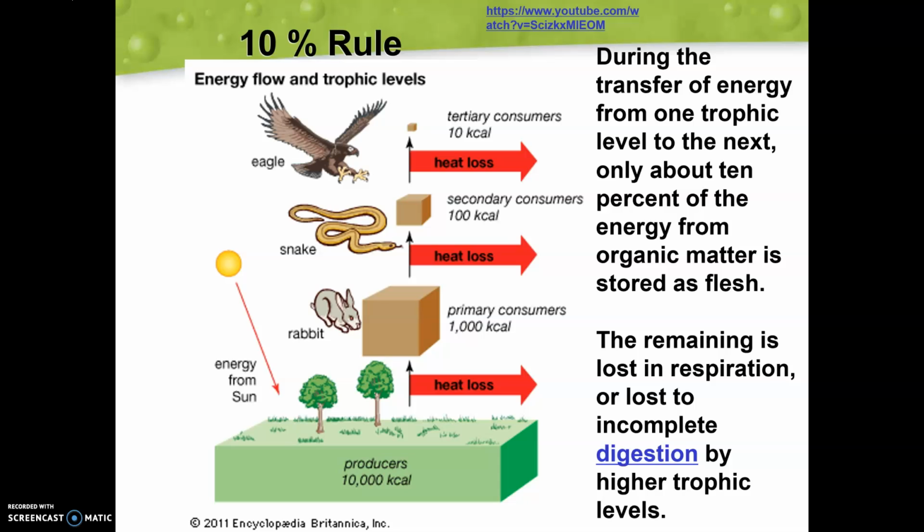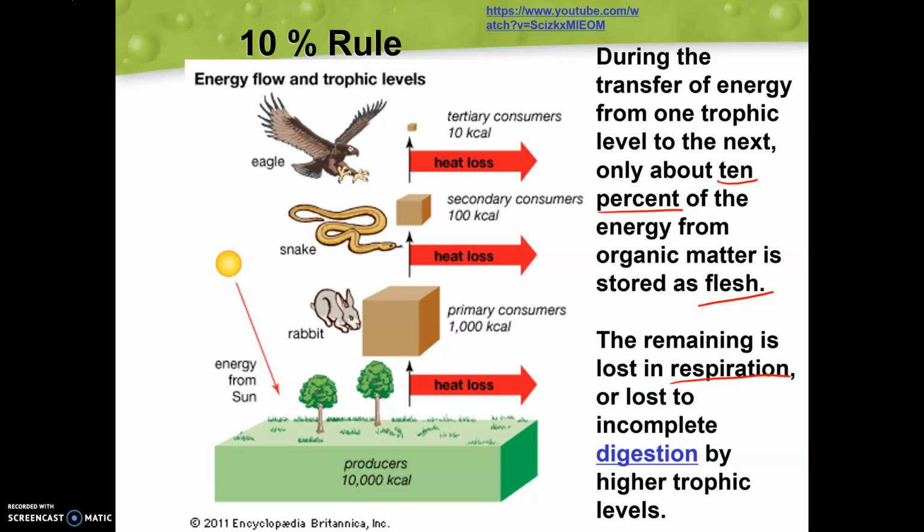So during the energy transfer from one trophic level to the next, only about 10% of the energy is going to be stored as flesh in our animals. So only 10% of that energy is going to be stored from one level to the next. The remaining is going to be lost to respiration or lost to incomplete digestion at our trophic levels here. So that's going to be our tens rule.